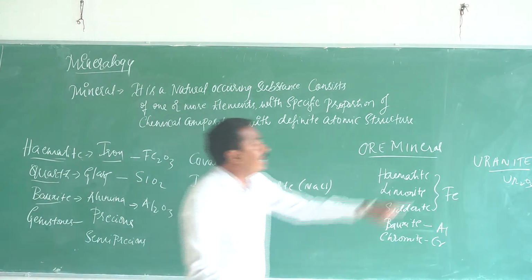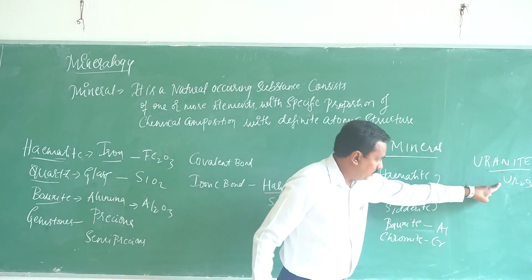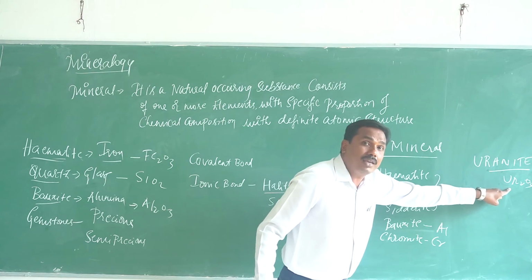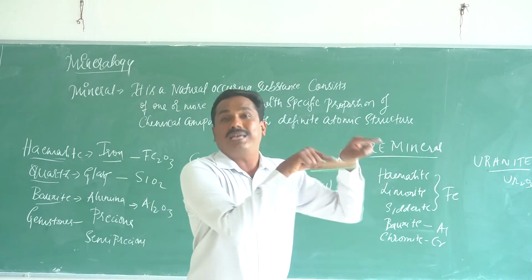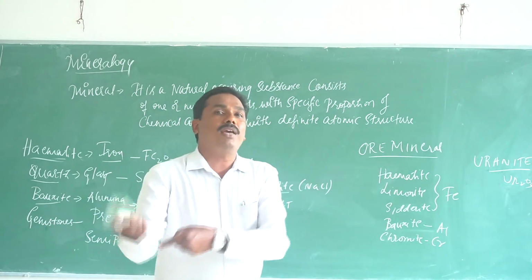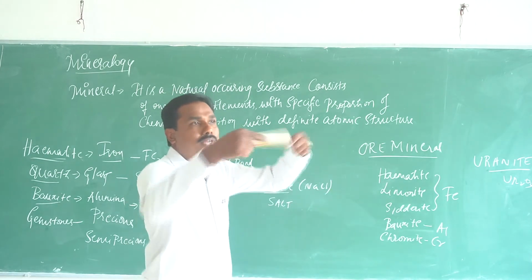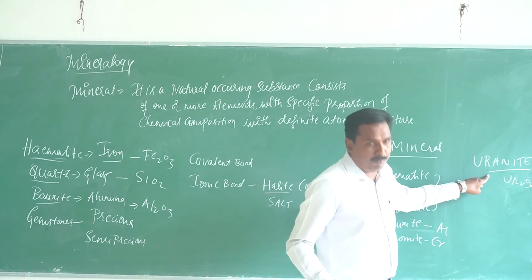In the alternate source, uranite is a mineral which has uranium-bearing element, and with this uranium we can generate electricity. But the deposit of uranium is very limited in India, so we have to depend on other countries. So we have to pay the revenue, and also there are some issues in getting uranium samples, because it can also be used for nuclear weapons.